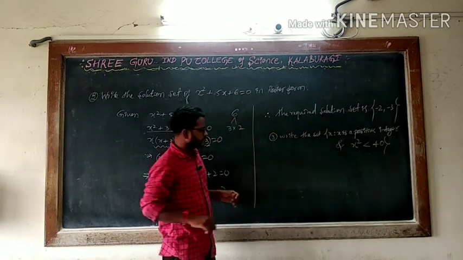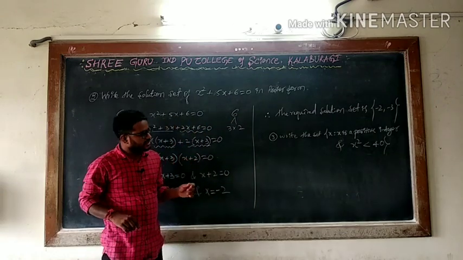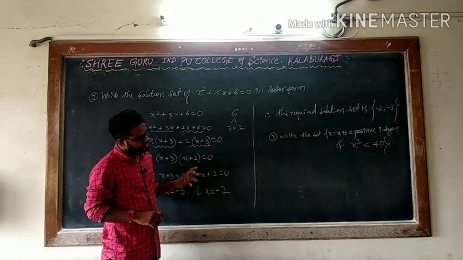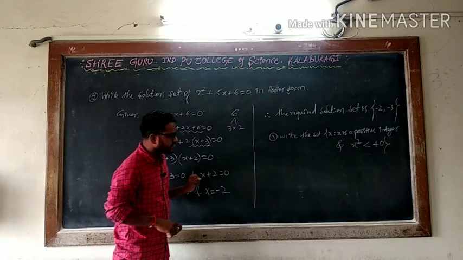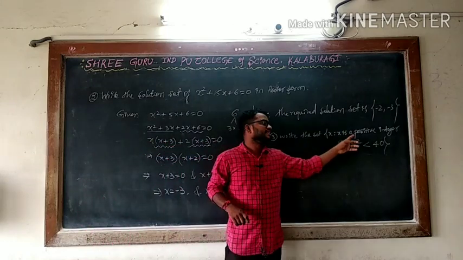Listen to me. What is the third example? Write the set given x such that, what is x here? X is a positive integer.